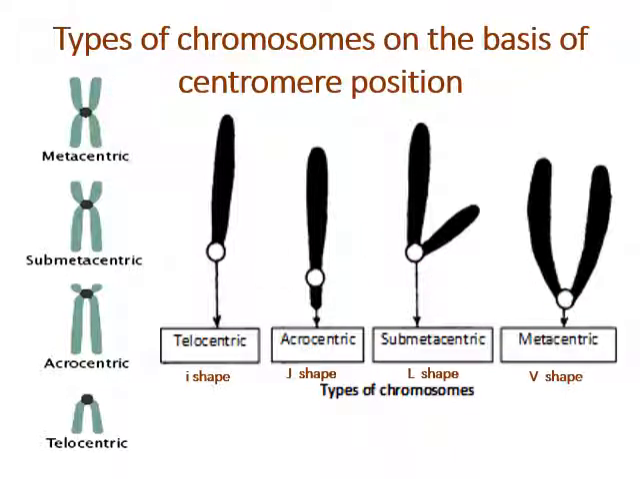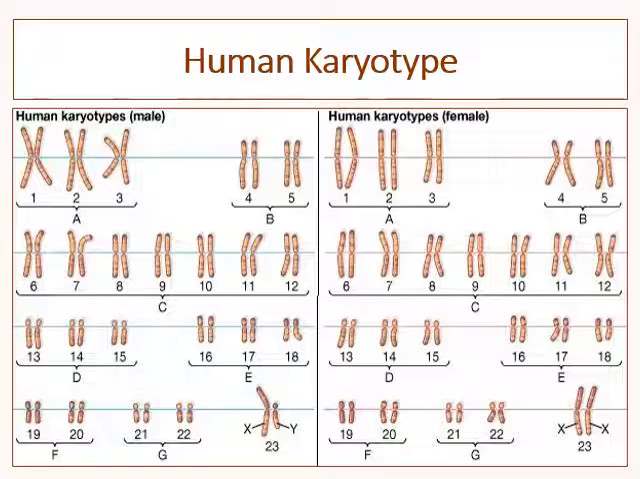Let us learn about the human karyotype. So karyotyping is the process in which photographs of chromosomes are taken in order to determine the chromosome complement of an individual, including the number of chromosomes and any abnormalities. Here, morphological study of chromosomes is carried out in karyotyping. For performing the procedure of karyotyping, chromosomes are isolated from a diploid cell.